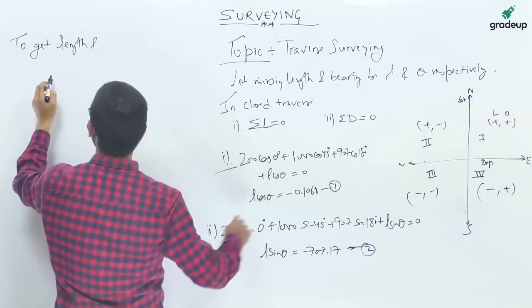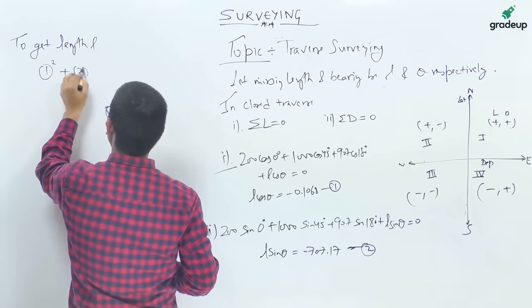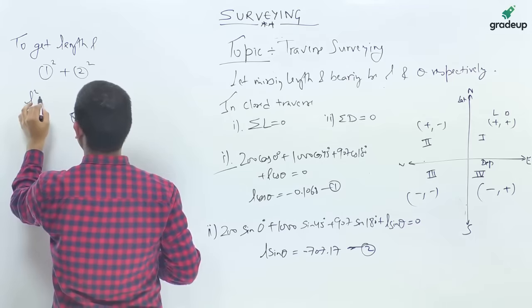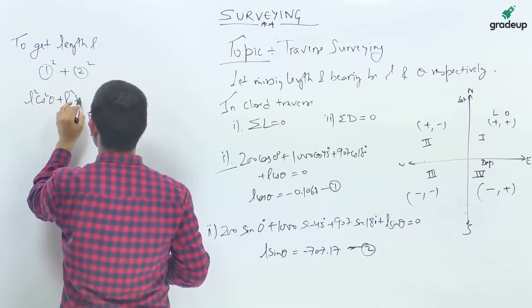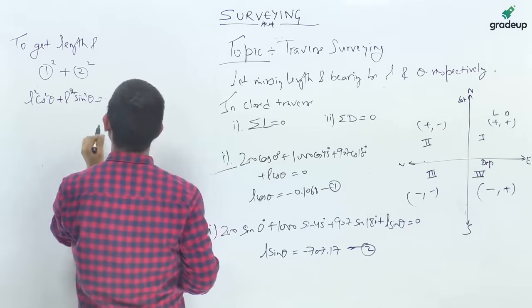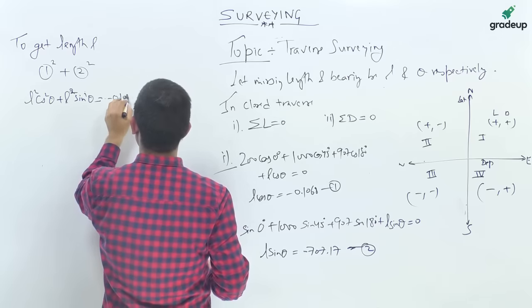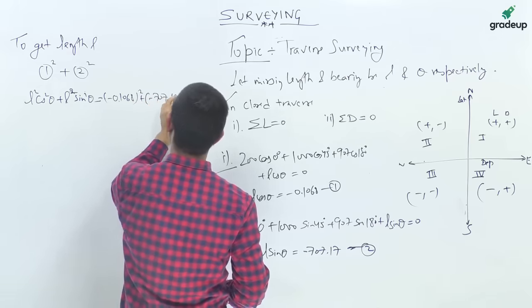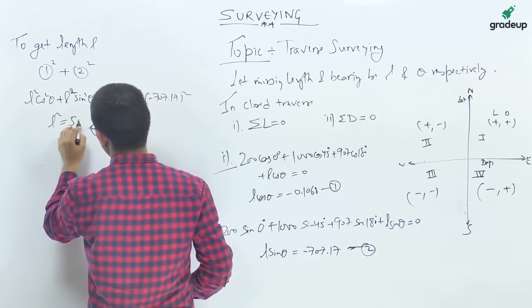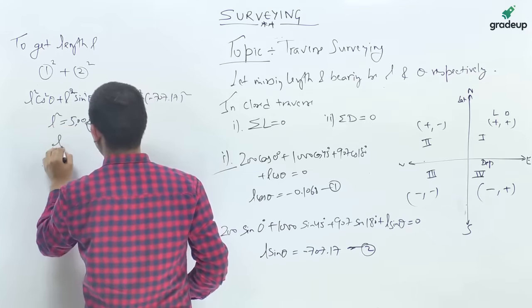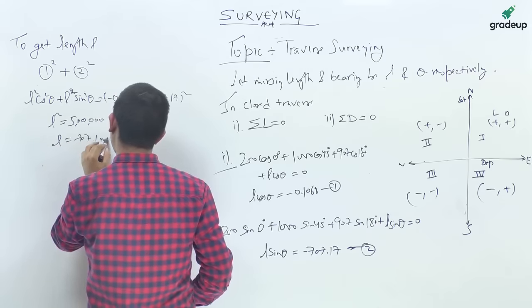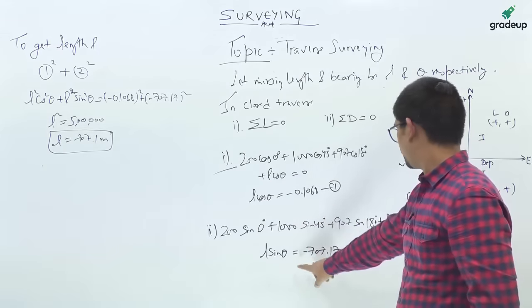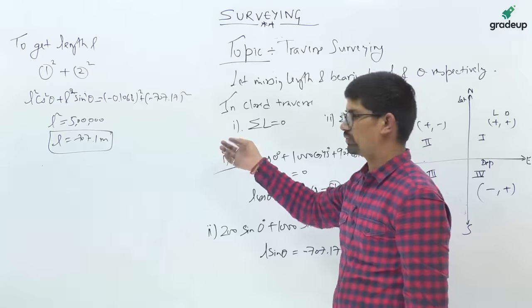To get the length L, we will square equations 1 and 2 and add them. So L square cos square theta plus L square sin square theta is equal to minus 0.1068 whole square plus minus 707.17 whole square. So L square is equal to 5 lakh and L is 707.1 meters. So to get the value of L, you have squared and added these, since sin square theta plus cos square theta is equal to 1.